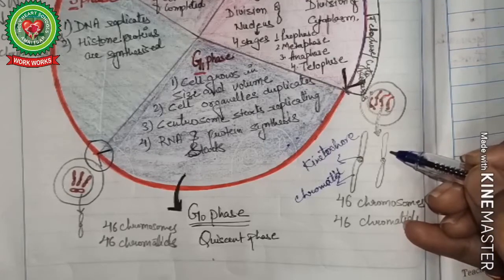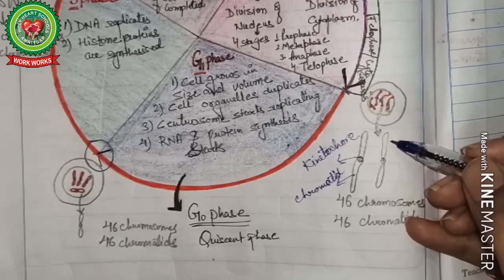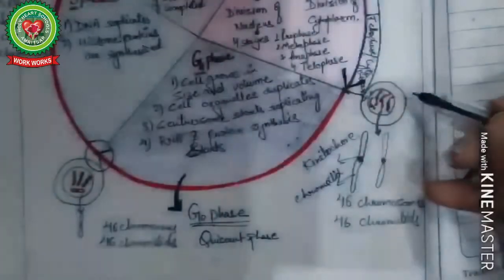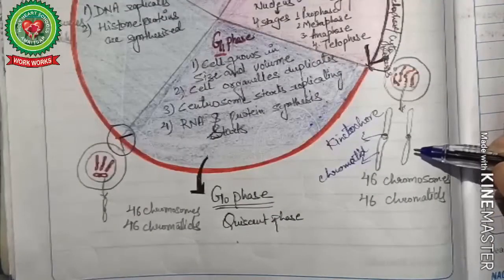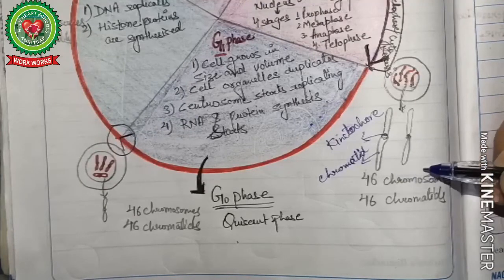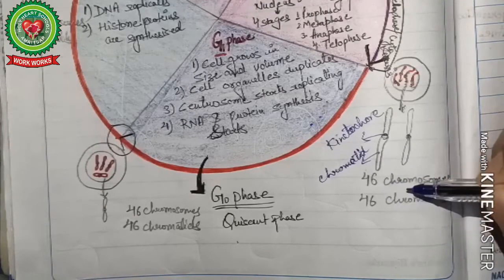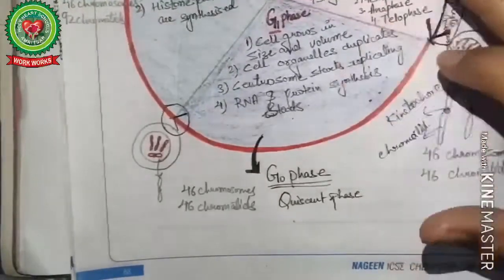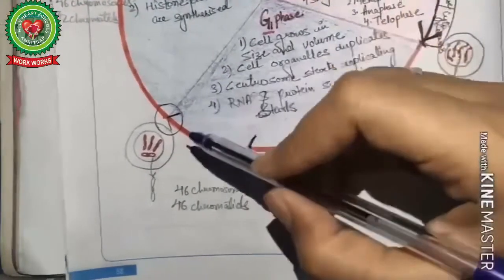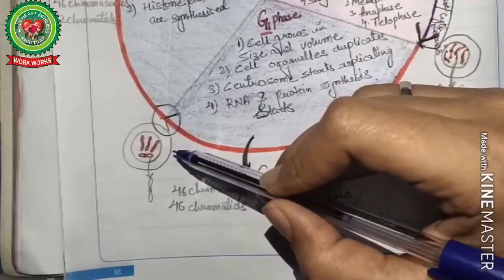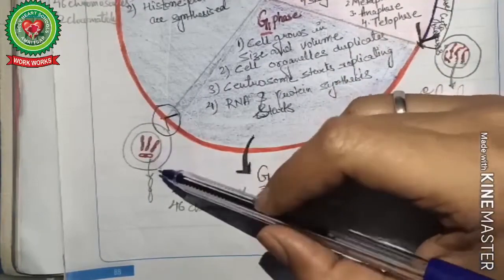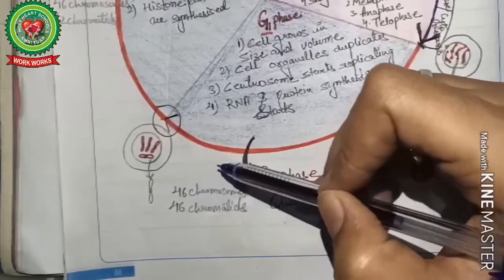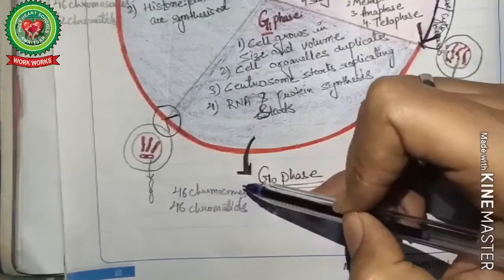In a human cell, 23 pairs of chromosomes are present, so the total number of chromosomes will be 46, and there will be 46 chromatids. After the G1 phase there is no change in DNA content, so the chromosome number and the number of chromatids remain the same: 46 chromosomes and 46 chromatids.